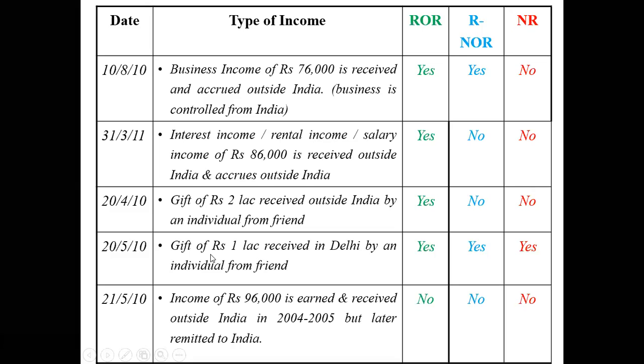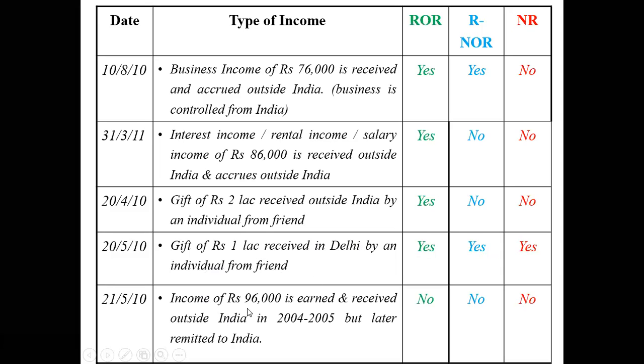But if the gift of 1 lakh is received in Delhi by an individual from a friend, then the first two, in fact all these people, are liable to pay tax, because it is received in Delhi, that means it is received in India, and any income that is received in India is called an Indian income. So naturally, all people are liable to pay tax.